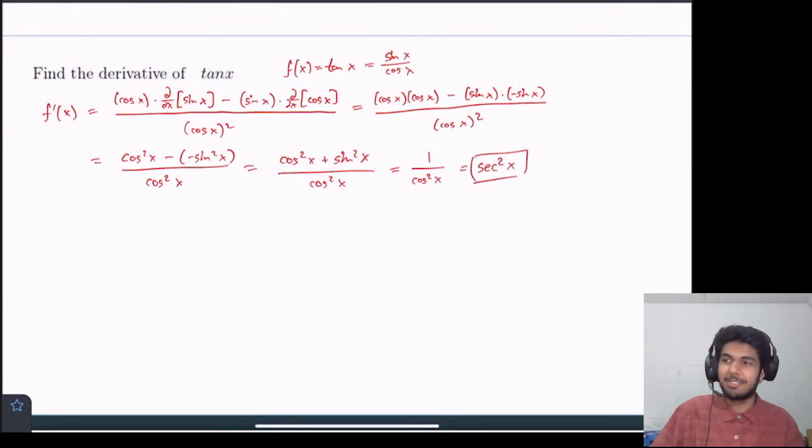So now you know your derivative for tangent of x, and you'll want to memorize that.